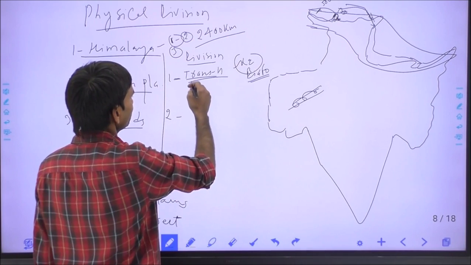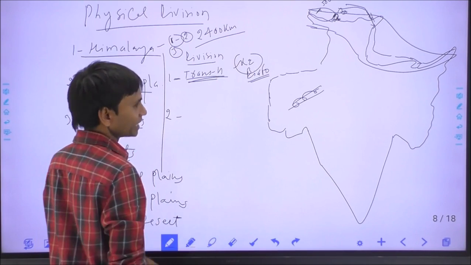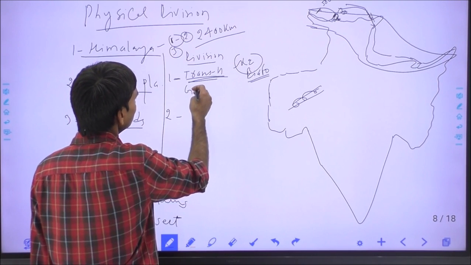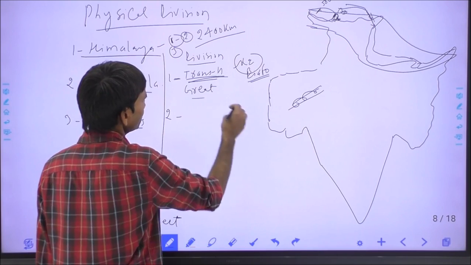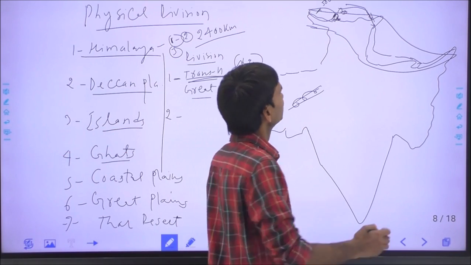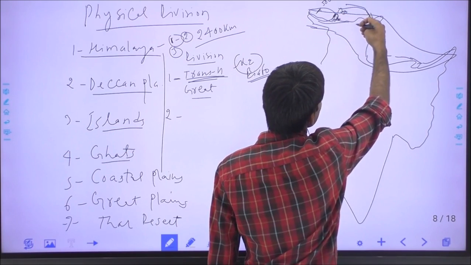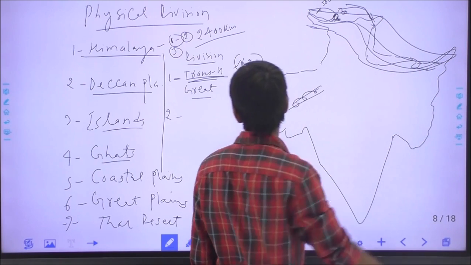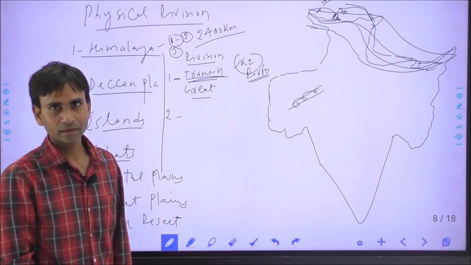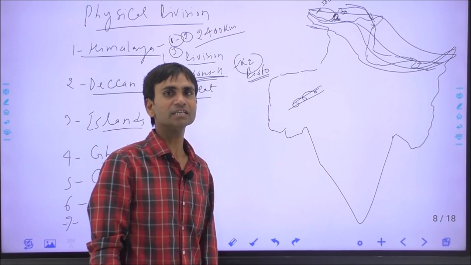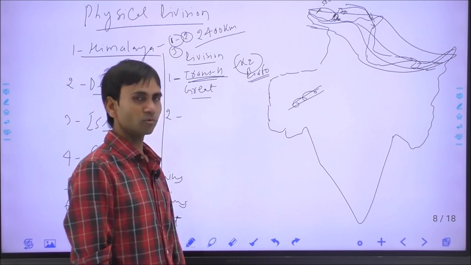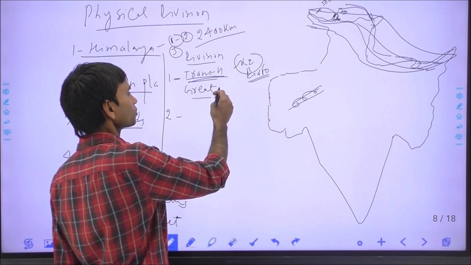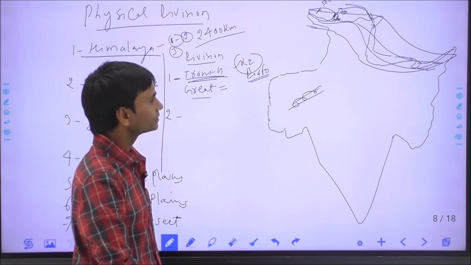Next, in the south of Trans Himalaya, this is the Great Himalaya, also called the Himadri, and it extends parallel to the Trans Himalaya. Most of the mountain peaks lie in the Great Himalaya: Mount Everest, Nanda Devi, Kanchenjunga, Dhaulagiri, Annapurna. Most of the important or highest peaks are part of the Great Himalayas, right?